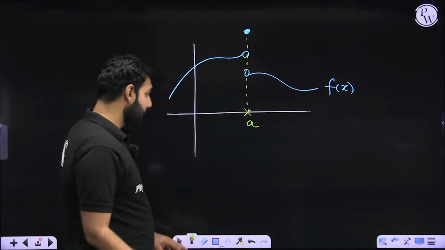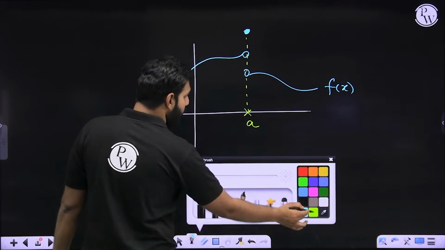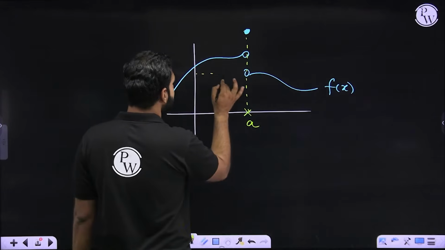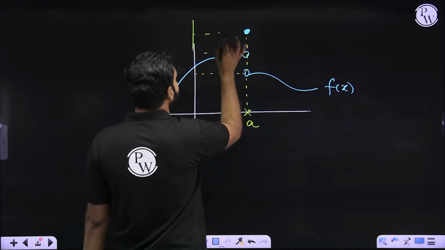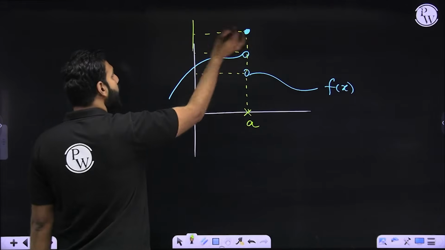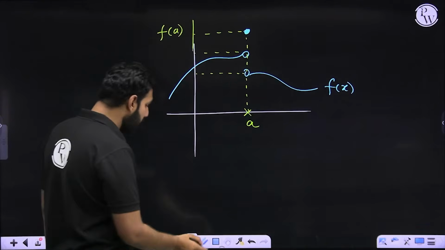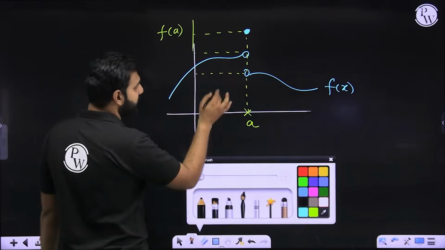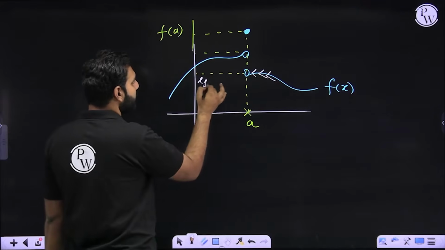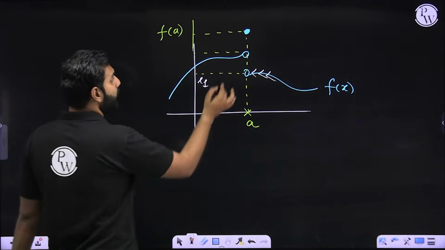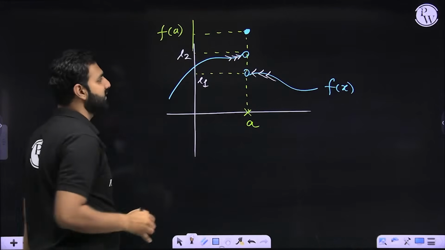Now, there are three things in this picture. What do I mean by three things in this picture? First thing which you all must have noticed is this point, and of course, this point above here. I hope you all are understanding that this point above here is f of A. Will you not agree with me that if you approach A from the right hand side, this is the value which you'll get, let's call it L1. If you approach A from left hand side, you'll get this value, which is what I'm calling L2.